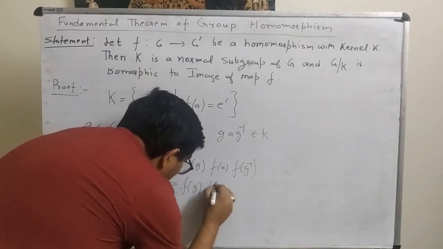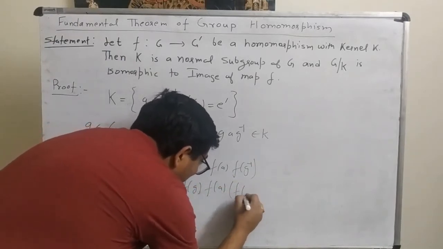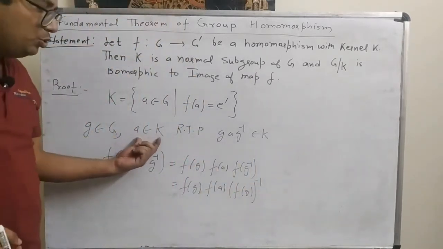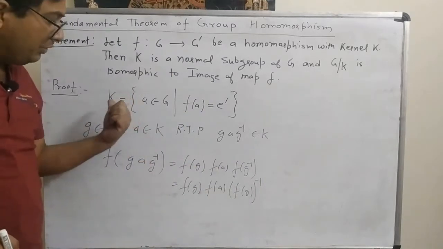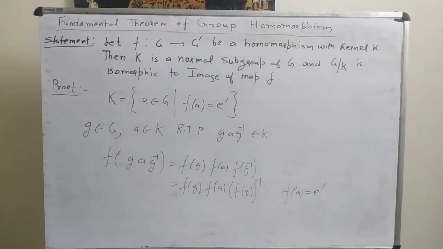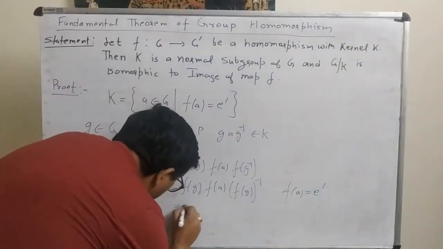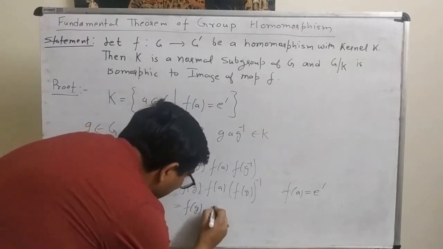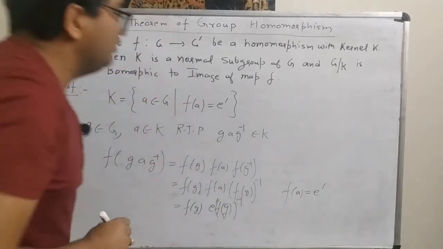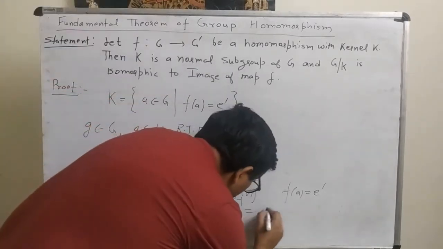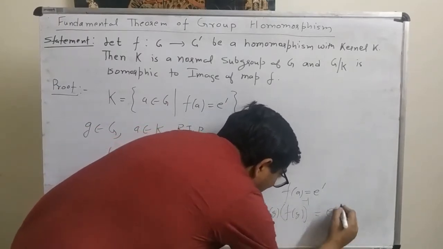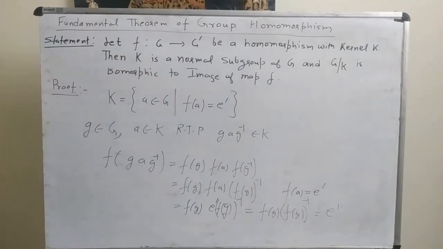Again by the homomorphism, this is f of g, f of a, f of g inverse. Now since a belongs to K, K is the kernel, we know that f of a is equal to e dash. So this becomes f of g, e dash, f of g inverse, which is f of g, f of g inverse, and by definition of inverse, this is equal to e dash.